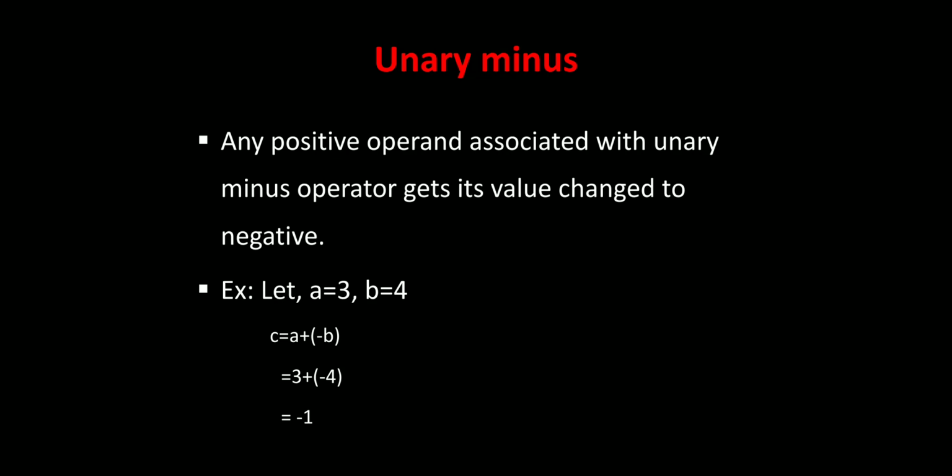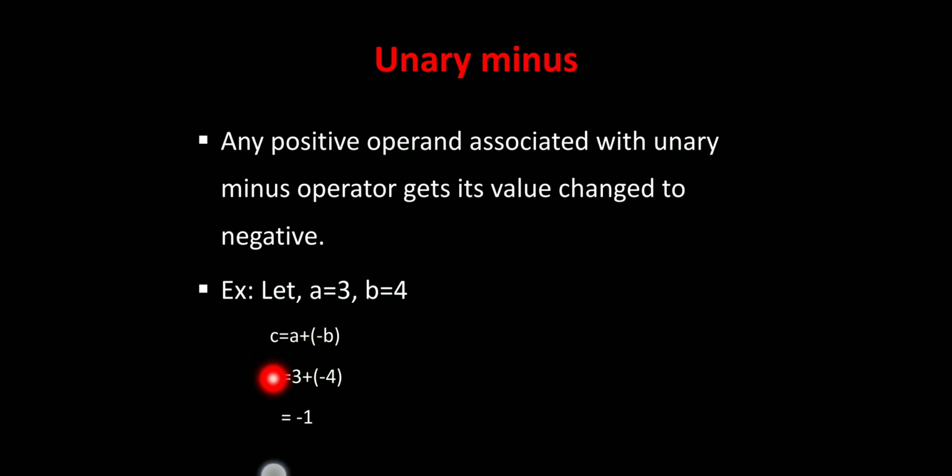First, we can see unary minus. Any positive operand associated with the unary minus operator gets its value changed to negative. See here the example: a equal to 3 and b equal to 4. c equal to a plus, in brackets, minus b.